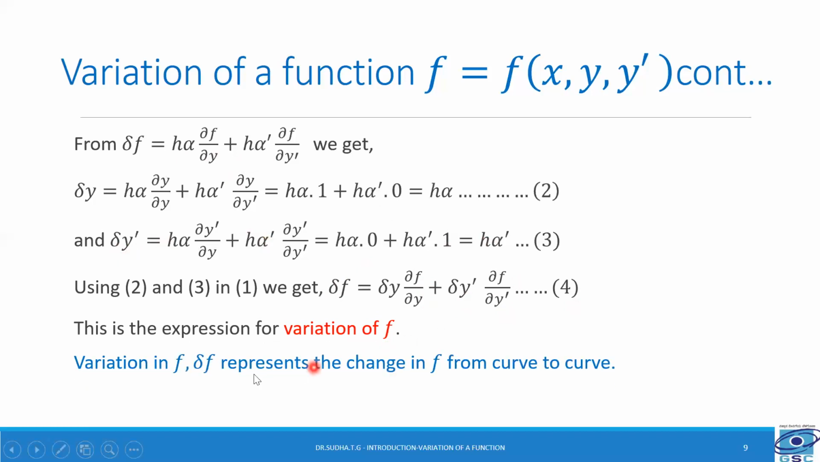What is this variation of f? That is, delta f represents the change in f from curve to curve. So in this figure, this curve is represented by y, wherein f contains x comma y comma y dash, and this second curve represents f of x comma y plus h alpha comma y dash plus h alpha dash of x. So this represents the change in f, that is variation in f from curve to curve.